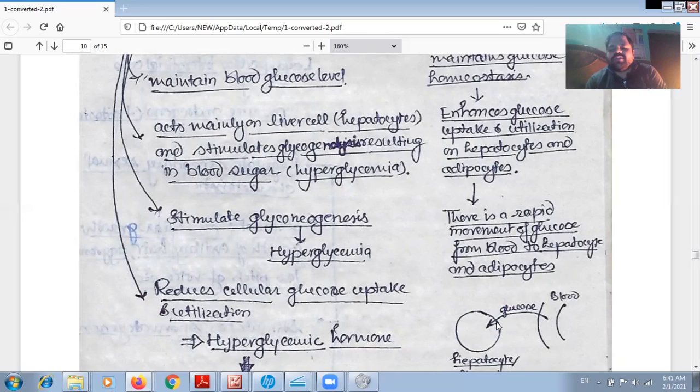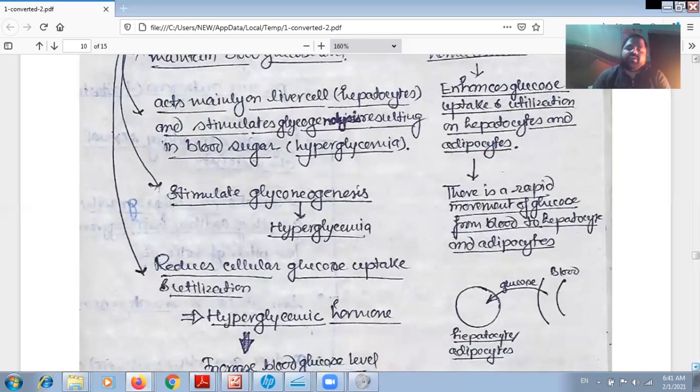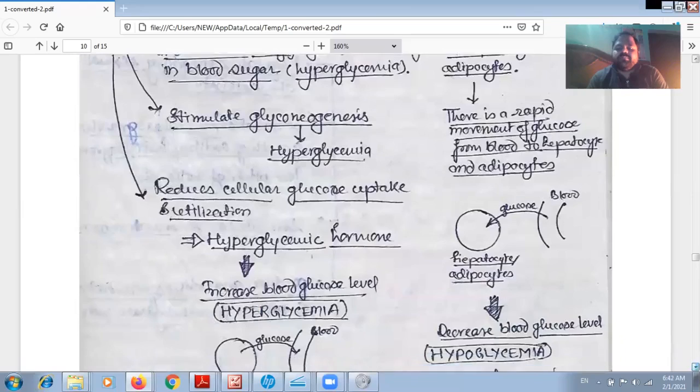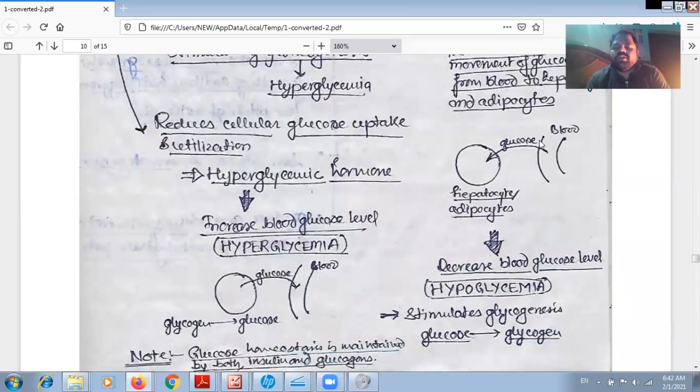And what happens after that? This glucose will be converted into glycogen. So ultimately it will be involved in the formation of glycogen from the glucose. So we can see here that when all the glucose is collected and transported into hepatocytes or adipocytes, then the blood glucose level will be lowered, and this condition is called hypoglycemia, and it stimulates glycogenesis.